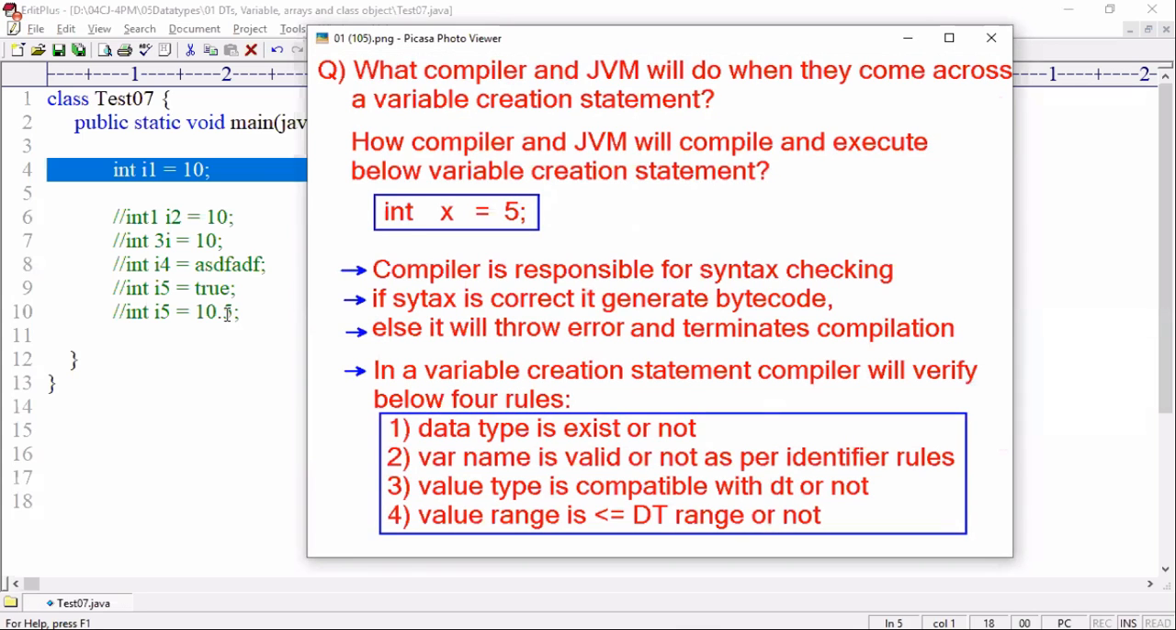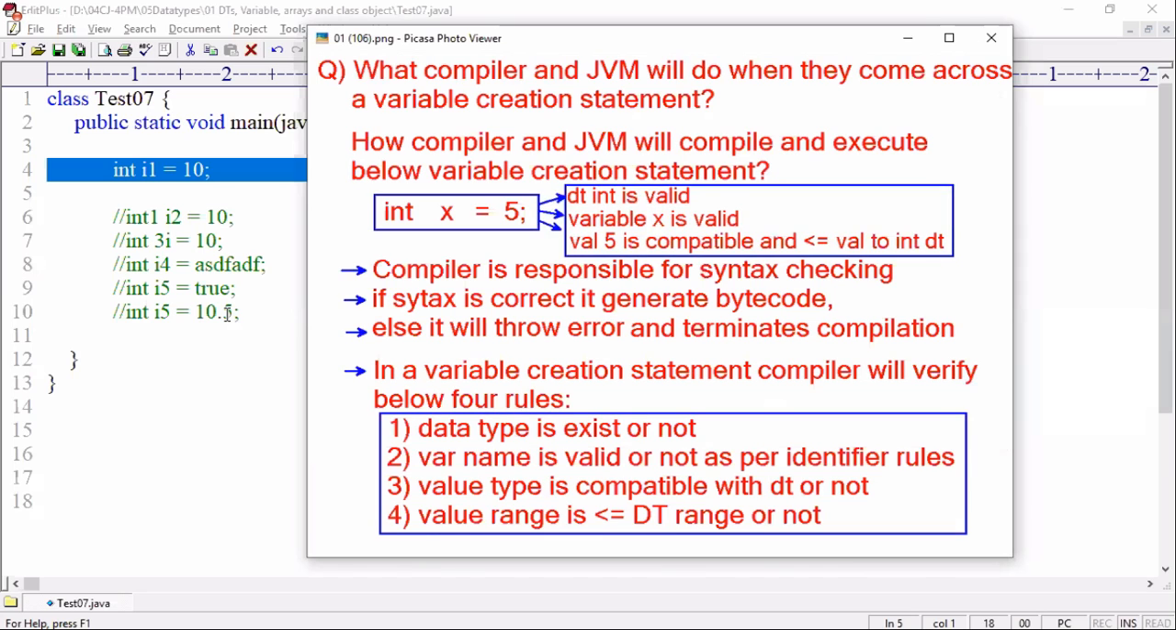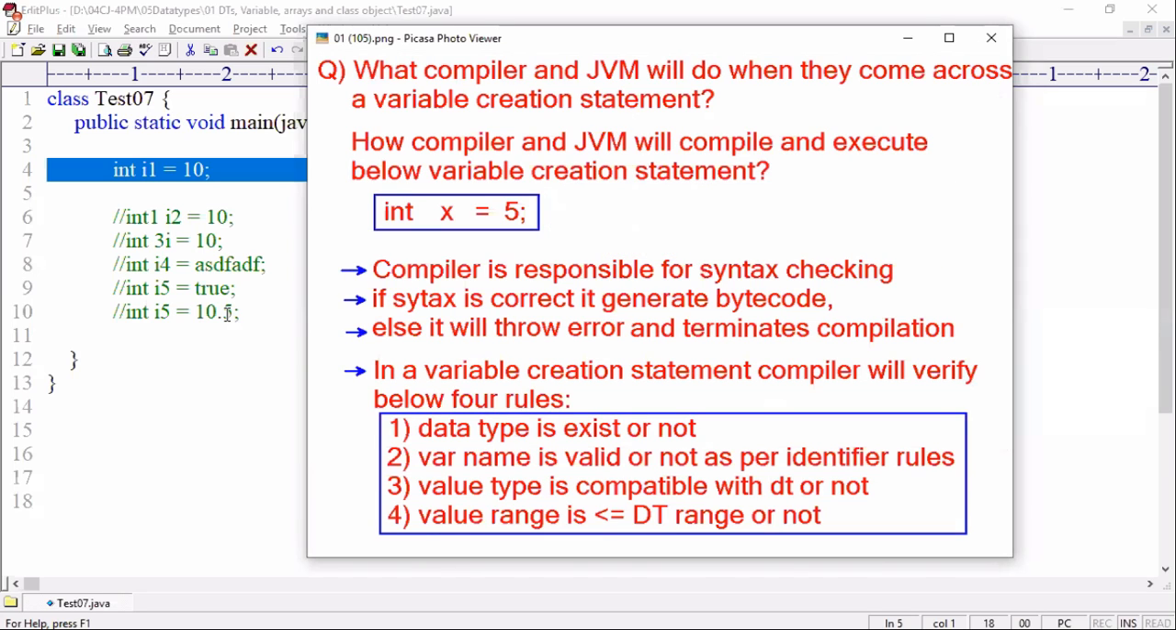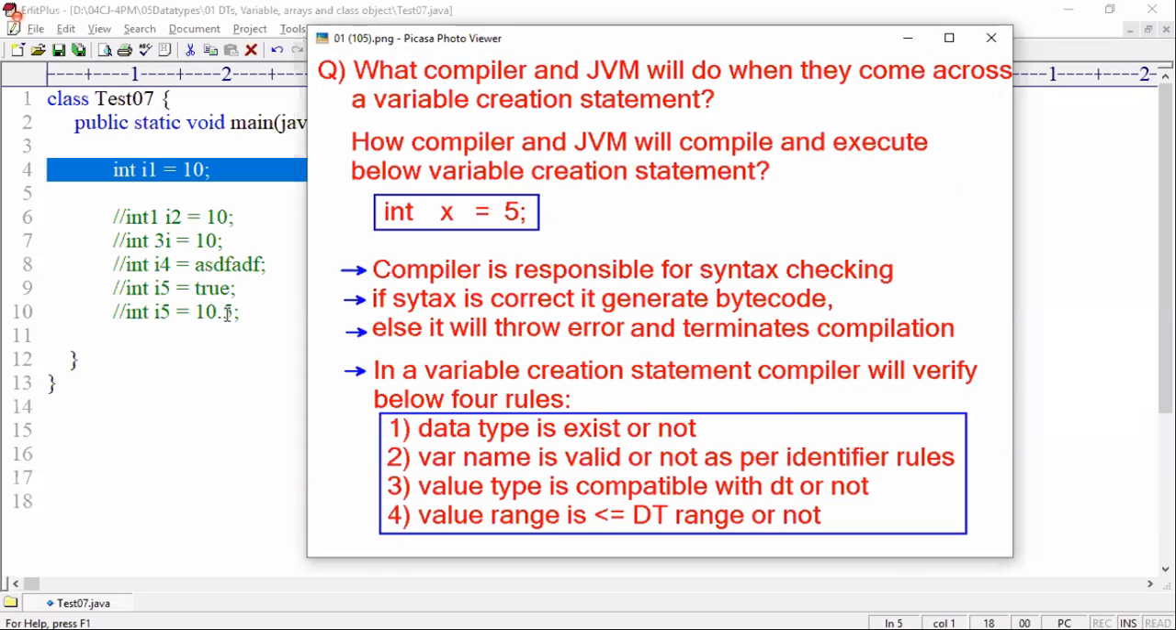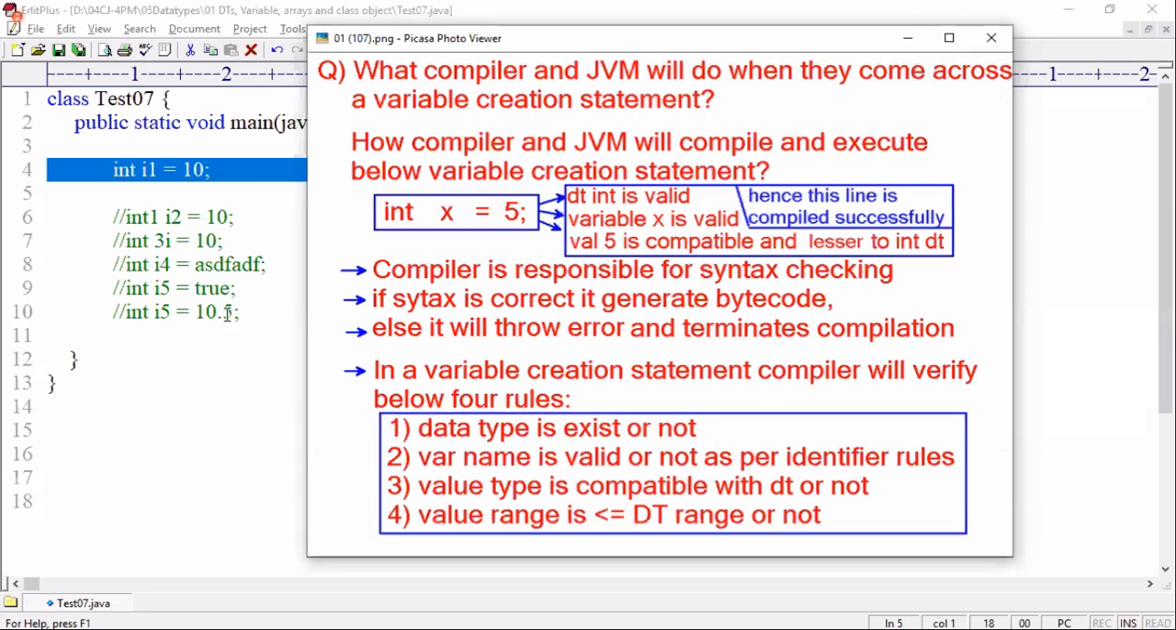Okay, does the data type exist or not? Yes, the data type is valid. Next, is the variable name valid or not? Yes, the variable name is valid. Is the value type compatible with the data type or not? Yes, compatible. Is the value range within the data type or not? Yes, within the data type. Hence, this line is compiled successfully.